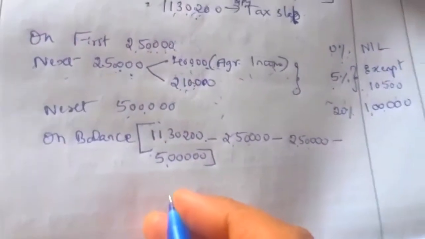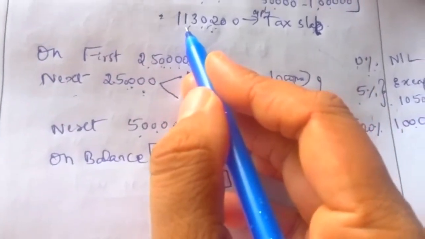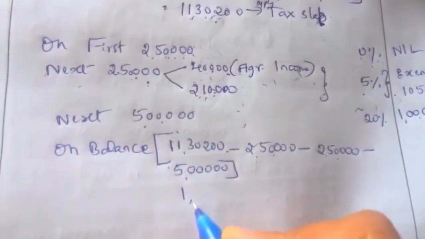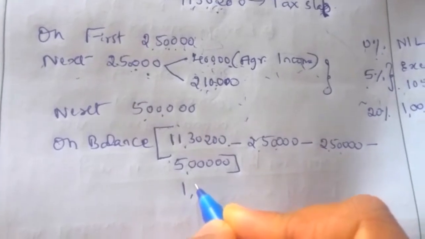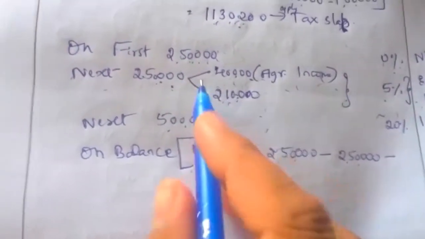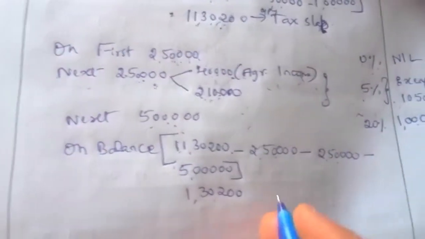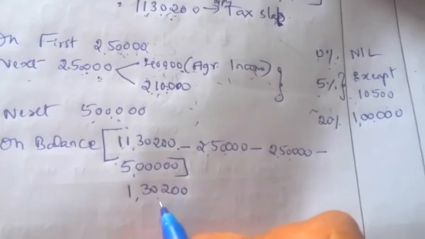So what is the balance we get? 11 lakh minus 10 lakh is 1 lakh, so 1,30,200. Like that we can calculate. So 1,30,000 is the balance income.